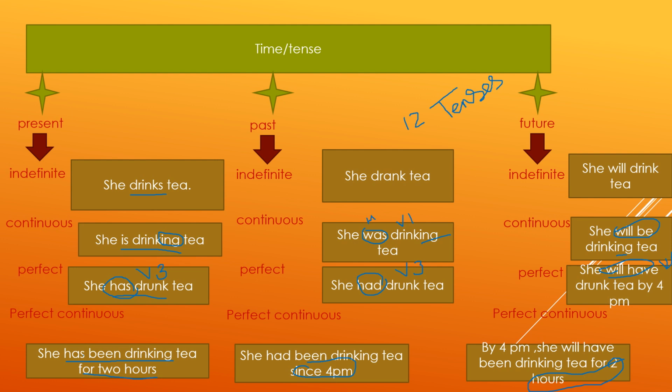And don't forget to use a point of time or period of time. For 2 hours is a period of time, since 4 pm is a starting point of time. Whereas in the future perfect continuous tense, 2 hours is again a period of time.